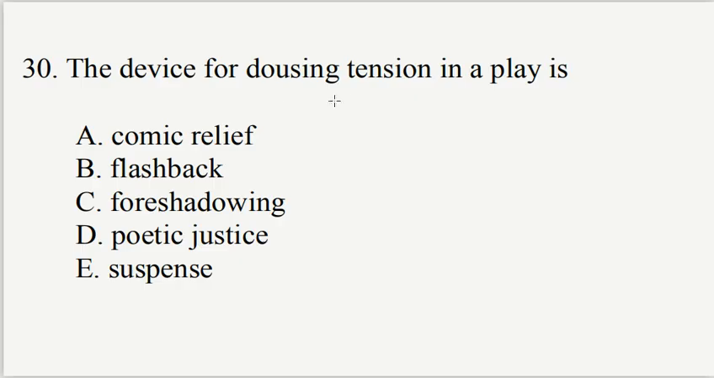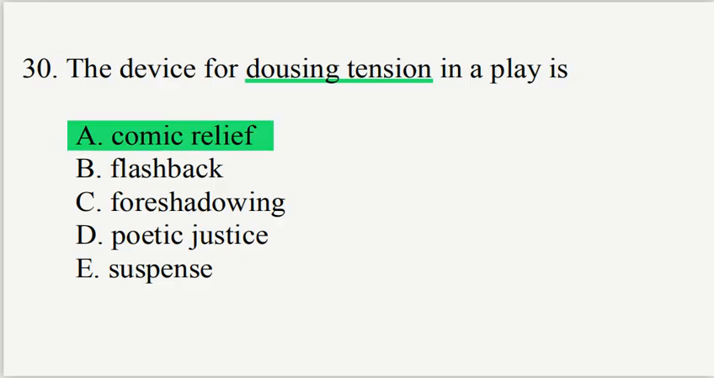The device for dousing tension in a play is A. Comic relief. B. Flashback. C. Foreshadowing. D. Poetic justice. E. Suspense. When it comes to dousing tension, the play is already tensed. The audience are tensed up. When we want to relieve them of the tension, we apply comic relief. That is option A. Comic relief.